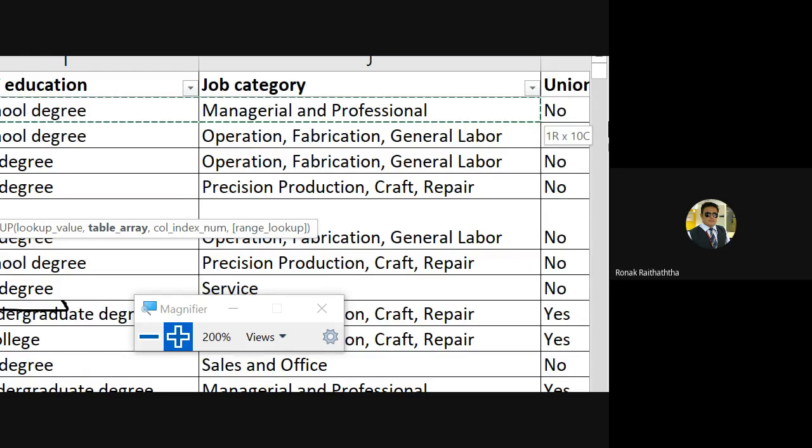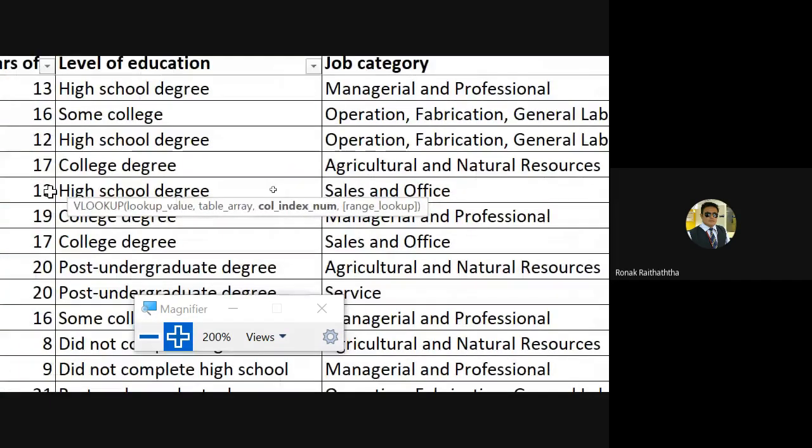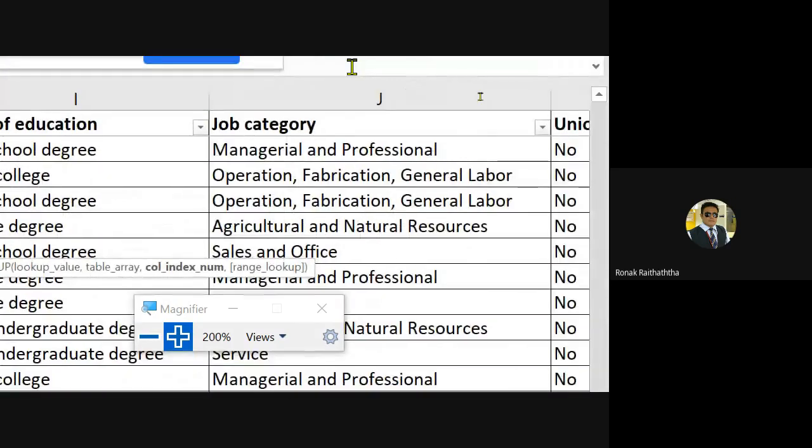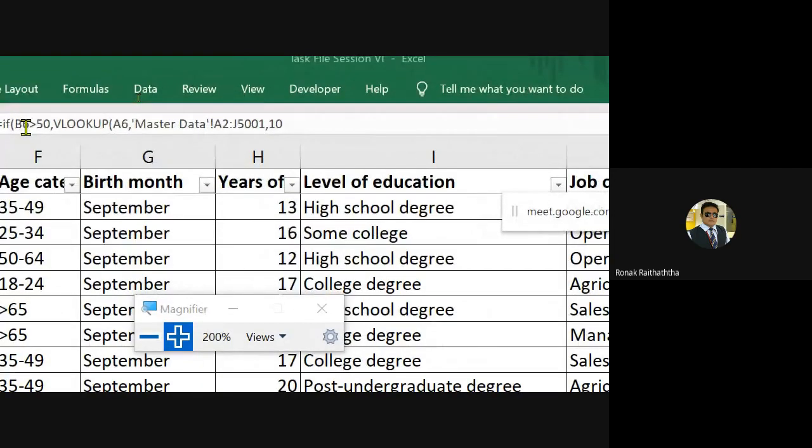Master data is the entire data up to the job category. So Control Shift Down Arrow. Then pressing the comma. Now we are in the column index number. The column, as we have just seen, where the job category is written is the 10th column. I'm writing 10 there manually. Then again pressing the comma.